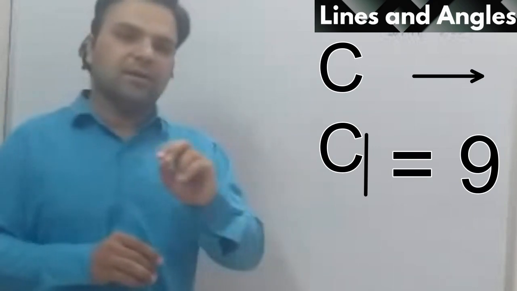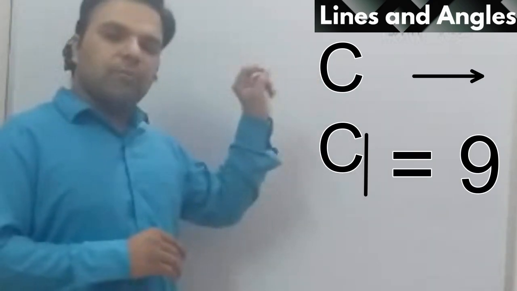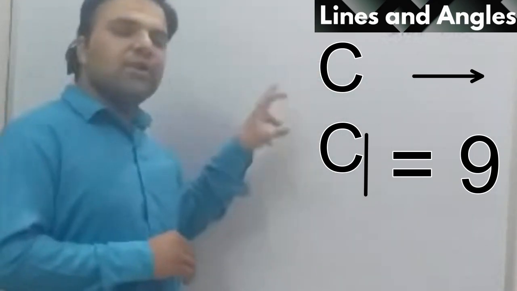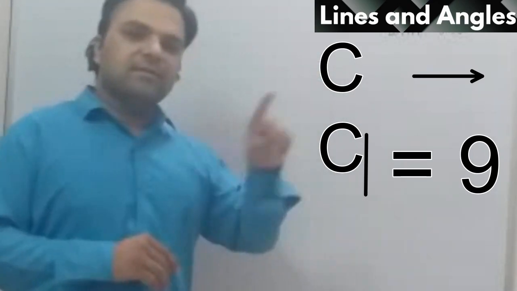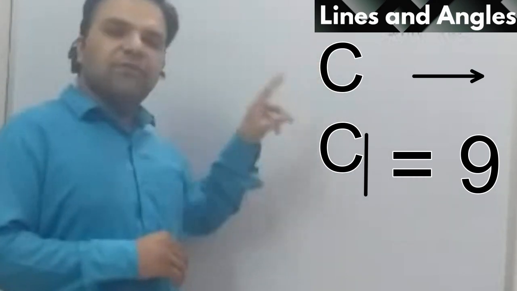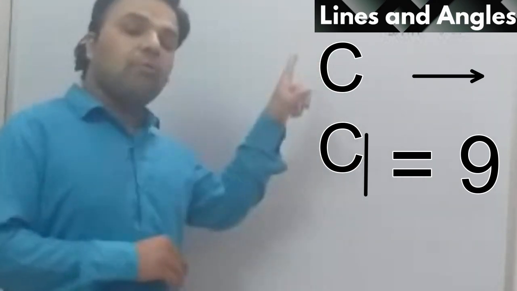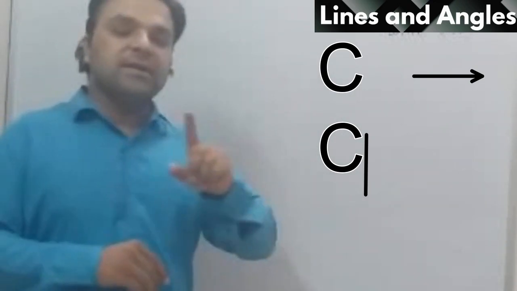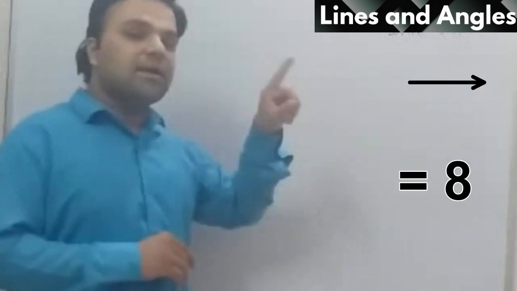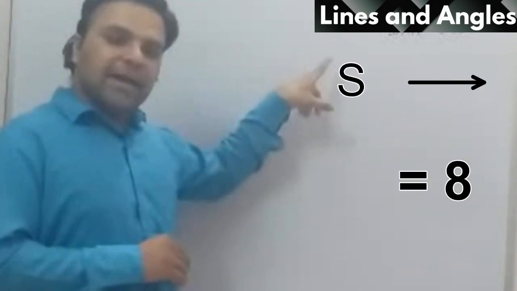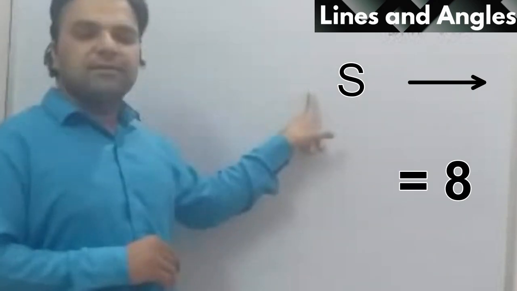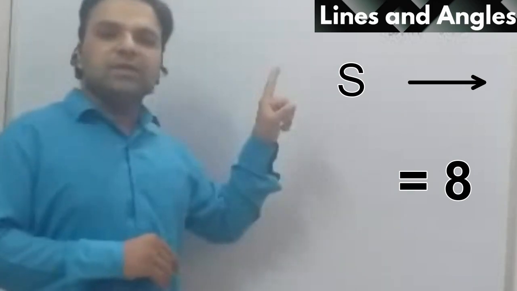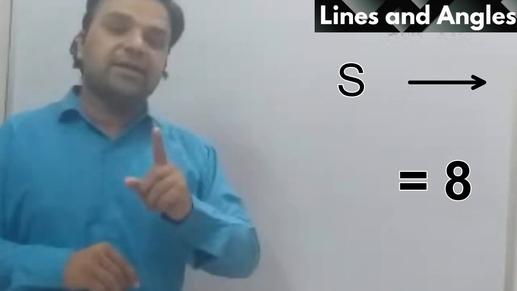The first letter of complementary is C. If we draw a straight line with C, it will make 9, which will remind you that complementary means 90 degrees. Similarly, the first letter of supplementary is S. S can be used to make 8, which will remind you of 180. 8 comes in 180.